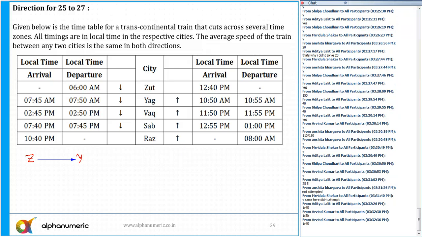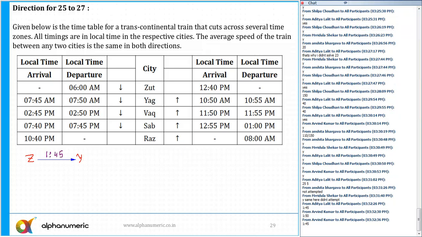So 6 to 7:45. So 1 hour 45, not 150. So you can say that is 1 hour and 45 minutes. Let me write it down here. 1 hour and 45 minutes. So 1:45.